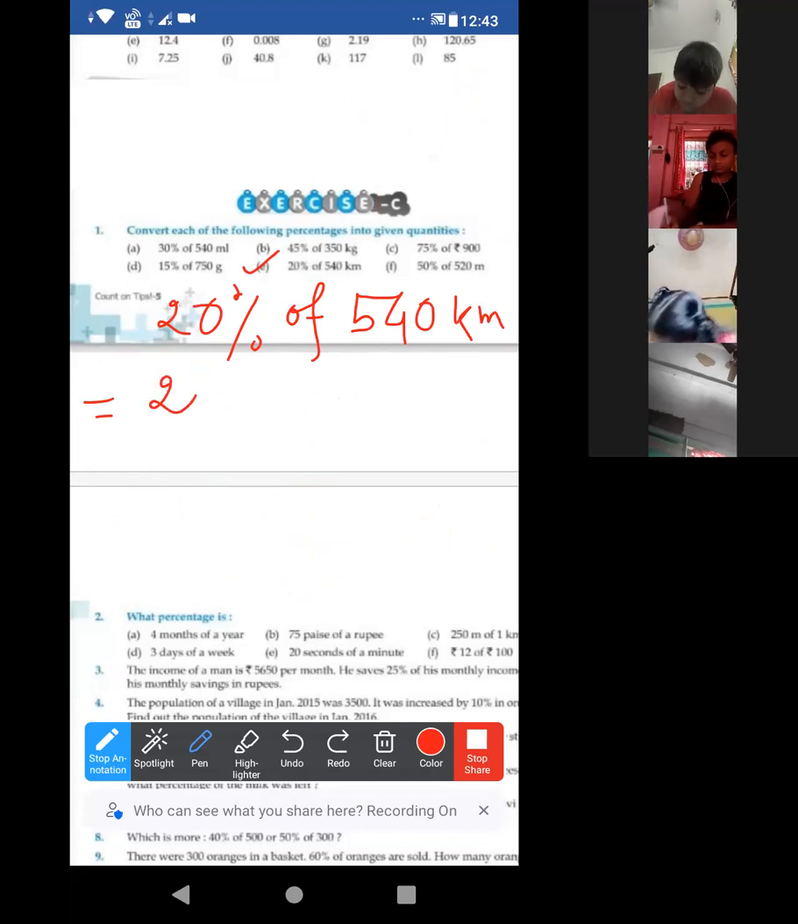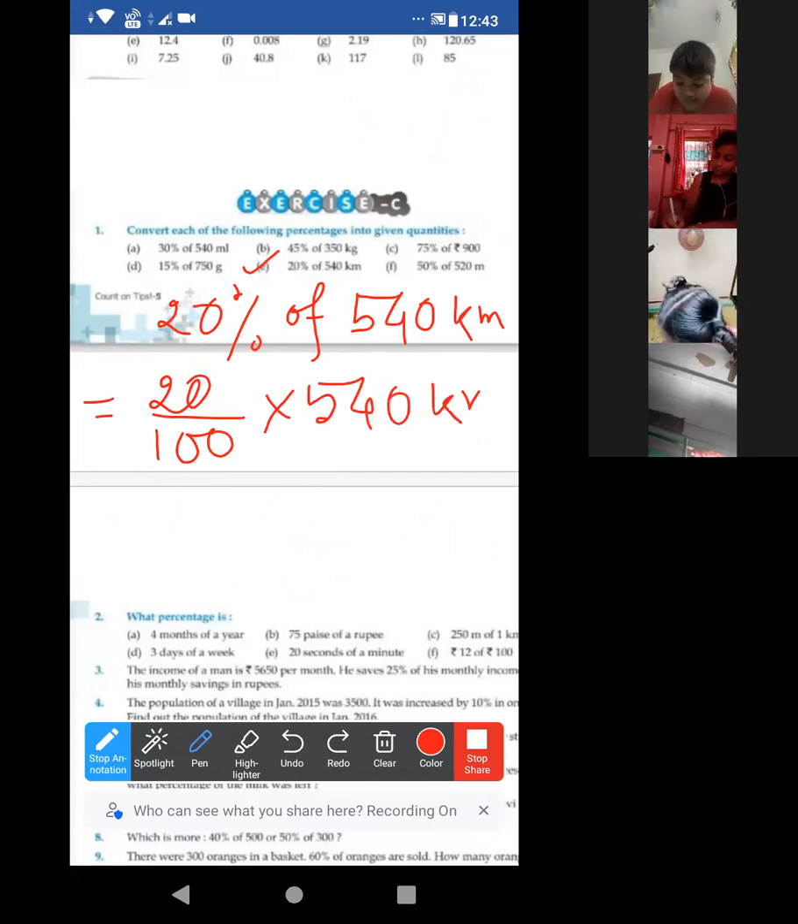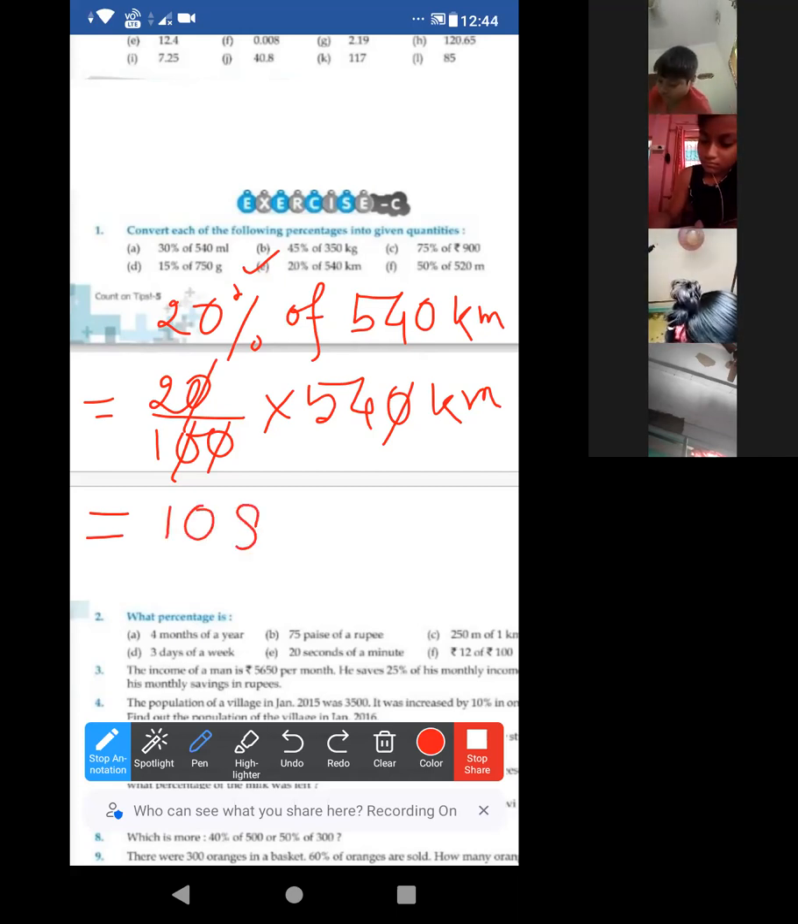20 by 100, yes. Shomajit, are you there? The 20 will be cancelled out. One from 540, another from 20. Now just 2 into 54. This one is very easy. Even percentage is a very easy chapter.